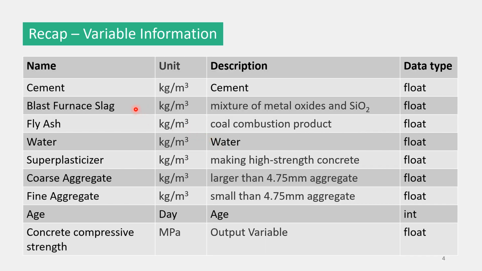And here are the descriptions of the variable names. The blast furnace slag is a mixture of metal oxide and silicon dioxide. And fly ash is a coal combustion product that is composed of the particulates that are driven out of coal-fired boilers together with the flue gases. And superplasticizer is used in making high-strength concrete. For coarse aggregate and fine aggregate, if the aggregate size is more than 4.75 mm, we call it coarse aggregate. Otherwise, we call it fine aggregate. And the output variable is concrete compressive strength.